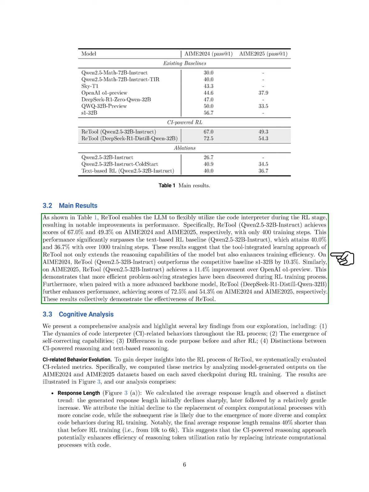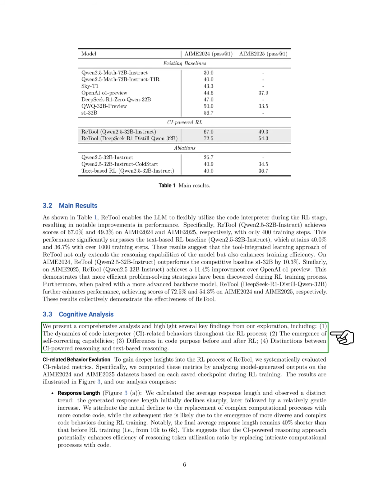For instance, ReTool achieves scores of 67% and 49.3% on AIME 2024 and AIME 2025, respectively, with only 400 training steps, outperforming the text-based RL baseline, which scores lower with more training steps. This indicates that our tool-integrated learning approach not only enhances reasoning capabilities but also improves training efficiency.